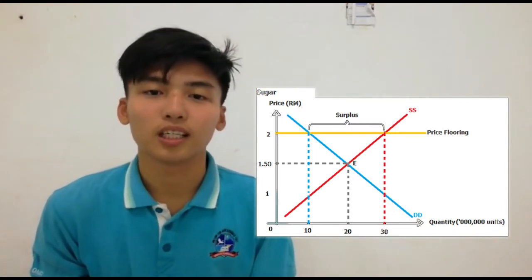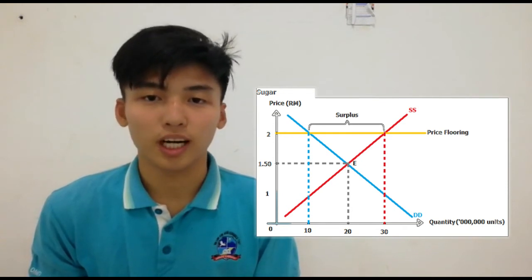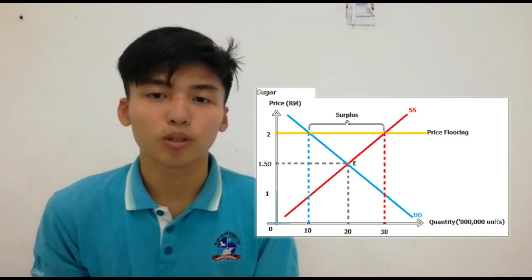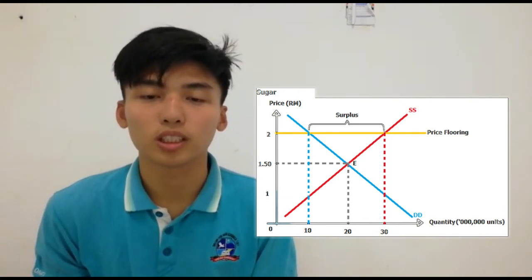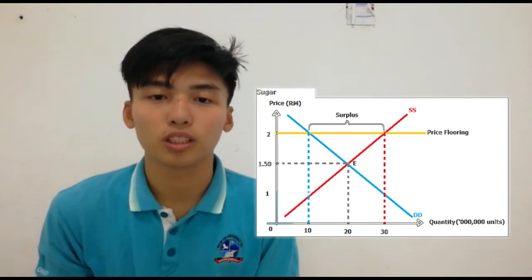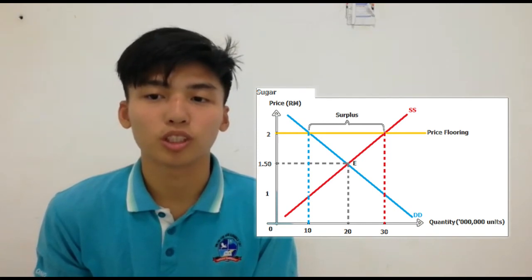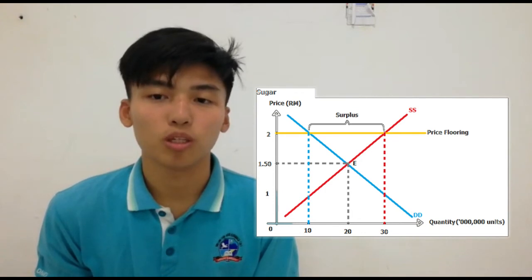So let us say the equilibrium price is at RM 1.5 and the equilibrium quantity is at 20 million units, and the government sets a price floor of RM 2. This will cause the quantity supplied, which is 30 million units, to be more than the quantity demanded, which is 10 million units. Because a higher price tends to make producers more active in producing sugar, with the sugar price constantly at RM 2, producers will not be afraid of demand going down.